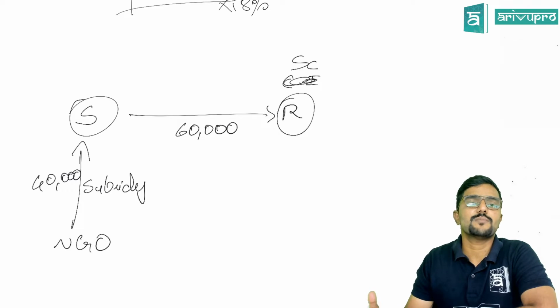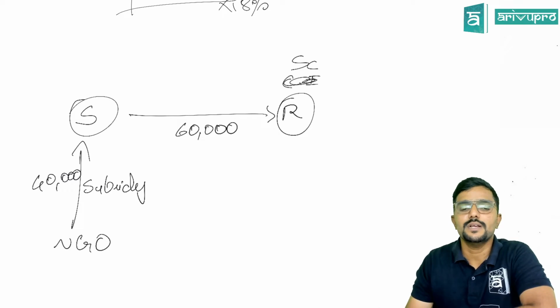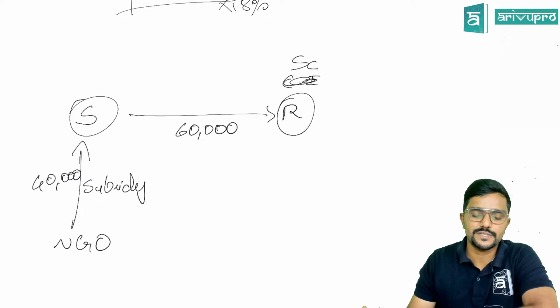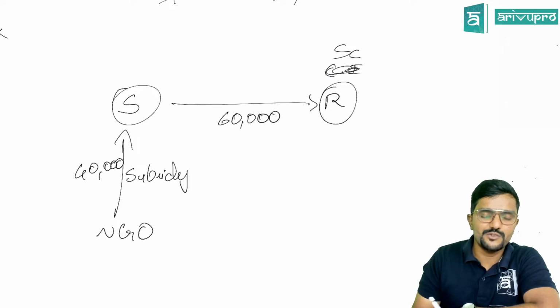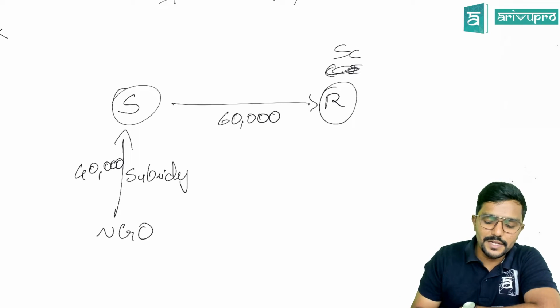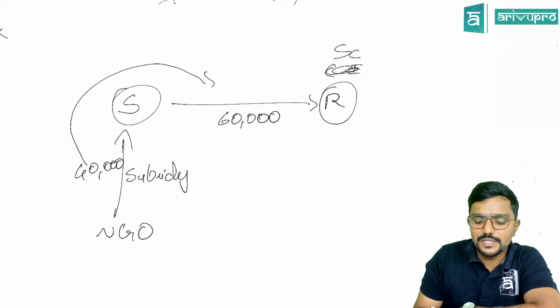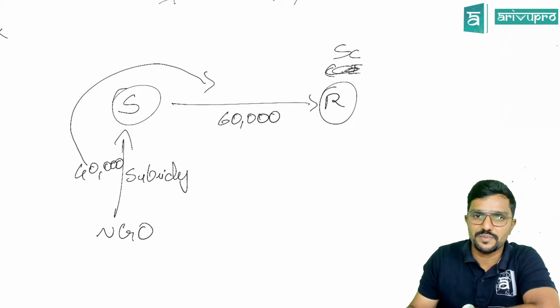Assume the supplier is supplying some stationery items to a government school only for 60,000. The remaining 40,000 I will give you as subsidy. So this 40,000 is linked to the price. That is why the price has been reduced to the recipient.